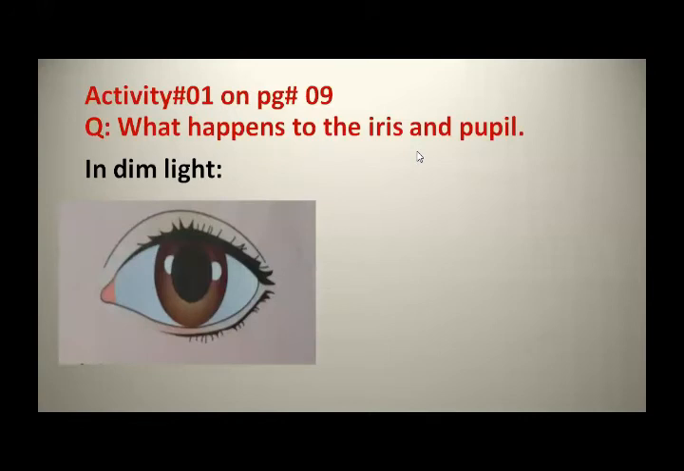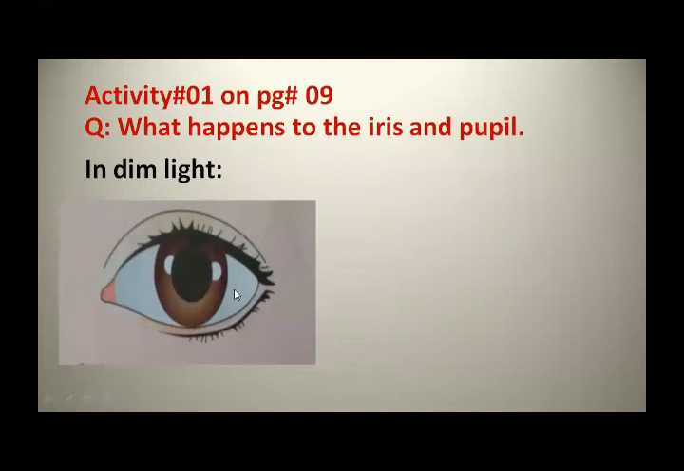So what happened in the dim light with the iris and the pupil? You know this black part is the pupil, and surrounding the pupil, this colored part is the iris. In dim light the iris gets smaller and the pupil becomes larger. This happens so that more light can enter the eyes. Okay, have you got it?